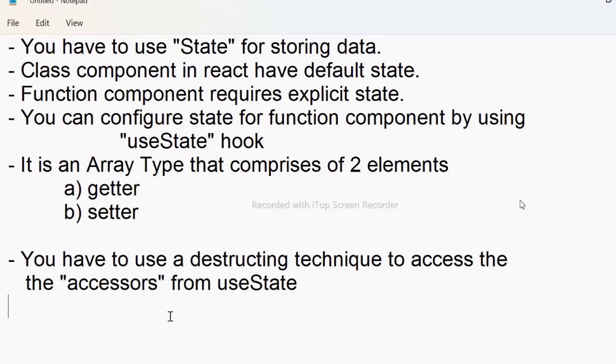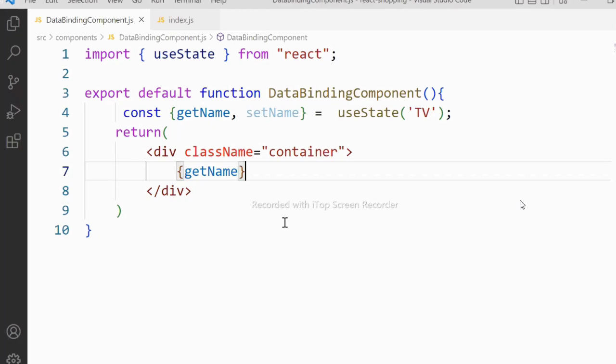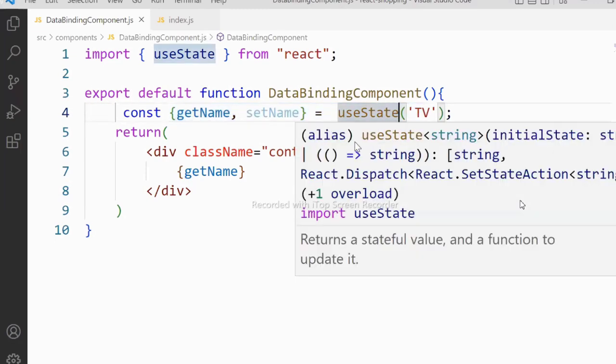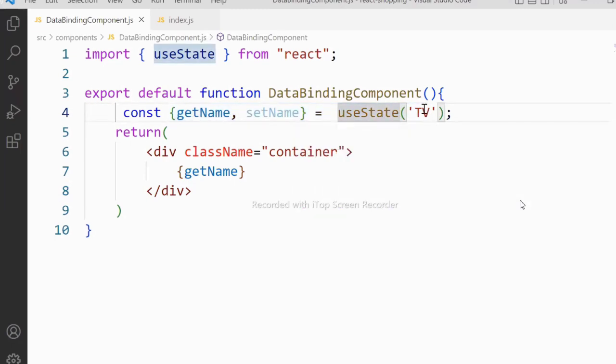Here remember, there are so many types of destructuring. Object destructuring will be there, array destructuring will be there. Currently this is object destructuring I use. Array destructuring means you have to configure this in a square brace. This is array destructuring. If you are configuring in a flower brace, this indicates object destructuring. So useState returns an array type, so we have to configure it as array destructuring.